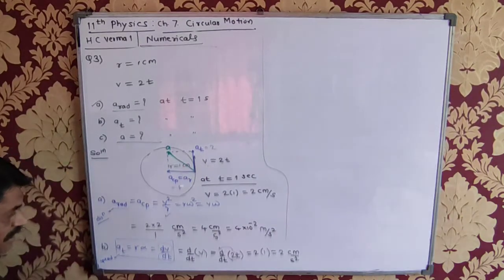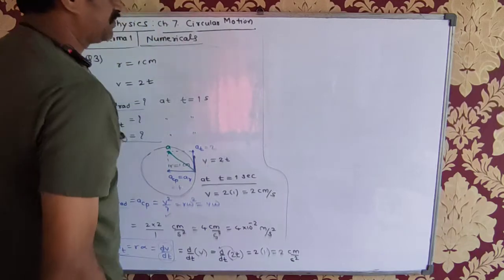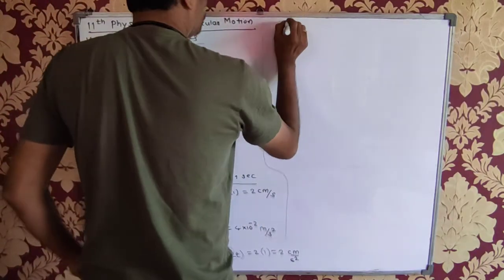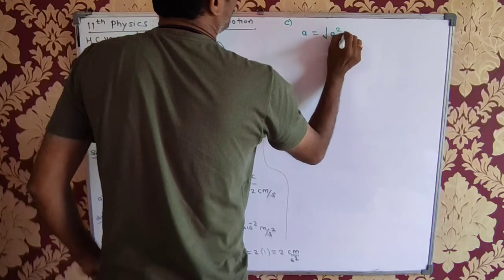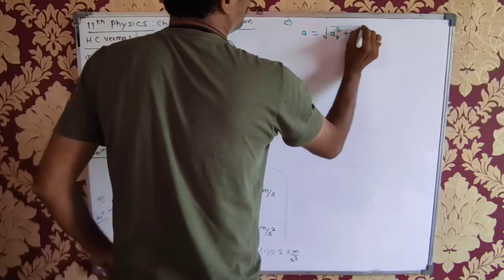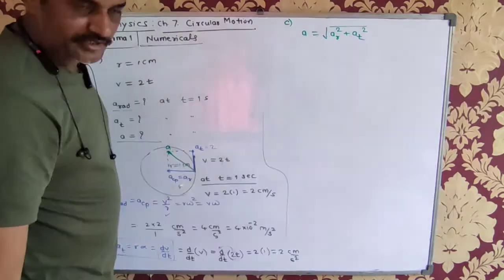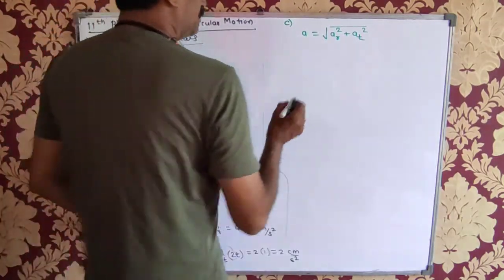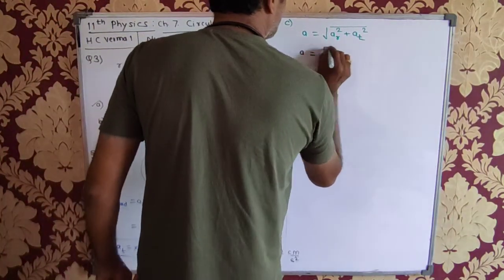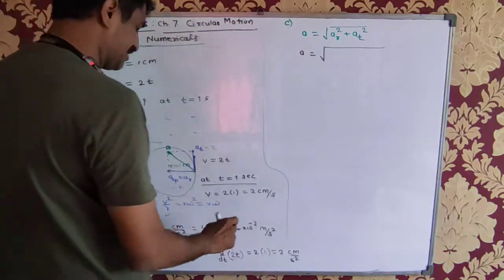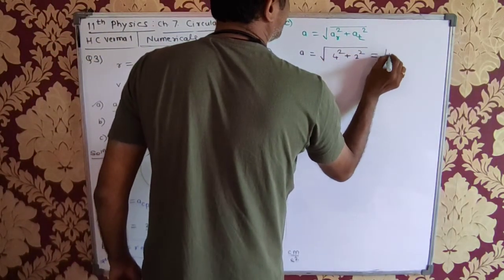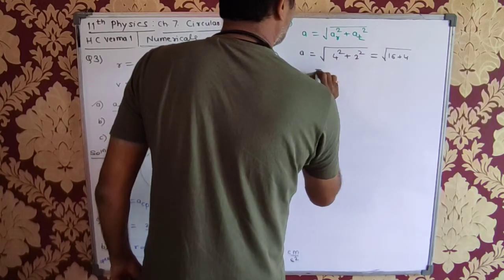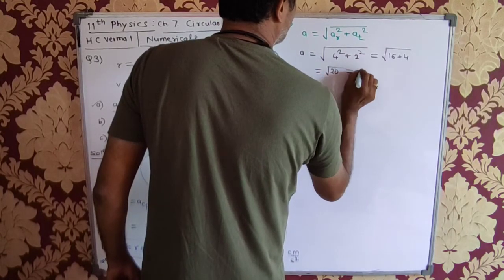So what is the magnitude of the total acceleration? C. So A is equal to square root of Ar square plus At square. Parallelogram law of acceleration, no? So A is equal to, what is Ar, the radial component of acceleration? 4 का square plus 2 square. 4 4 the 16, 2 2 the 4, 20. 20 मतलब this is 4 point something.